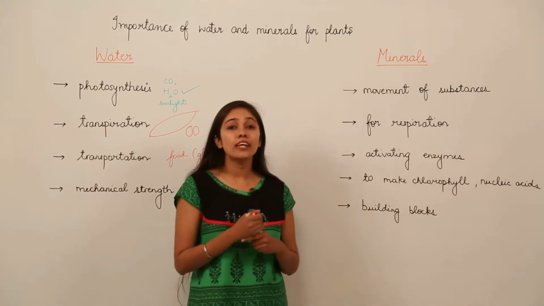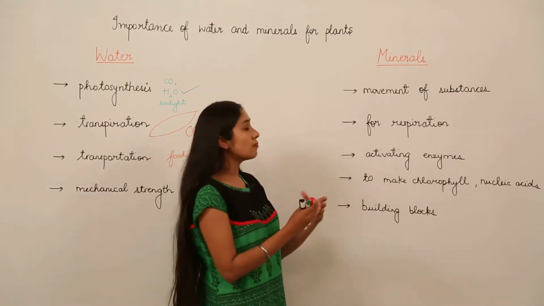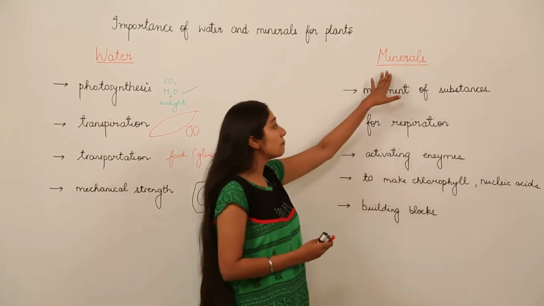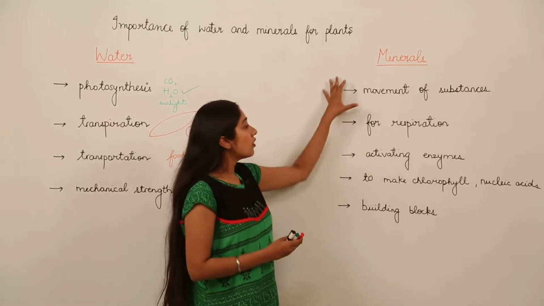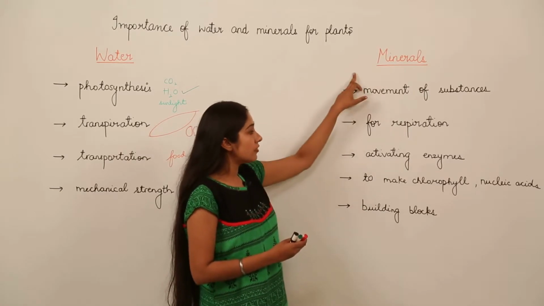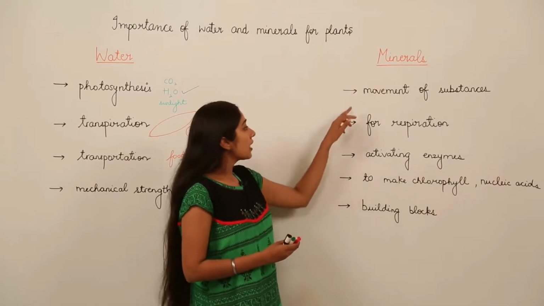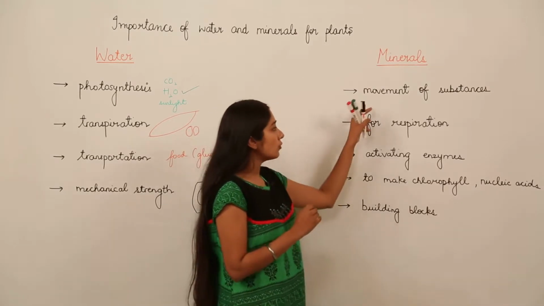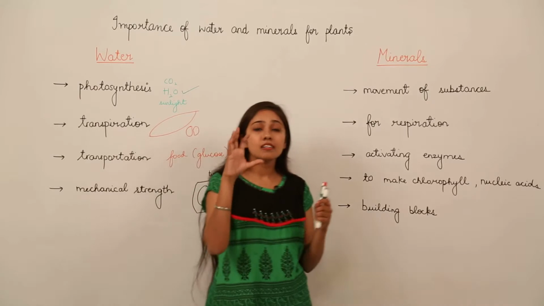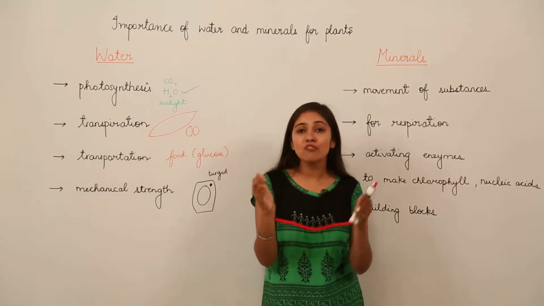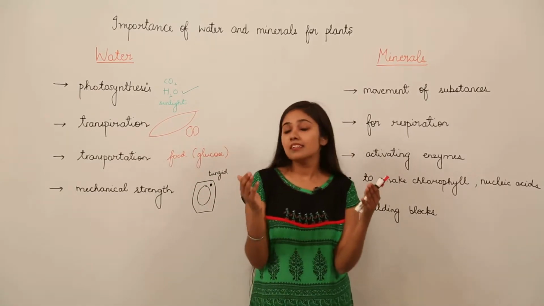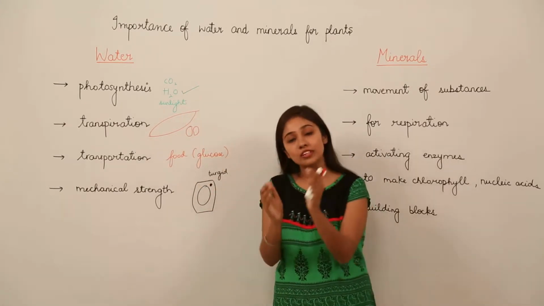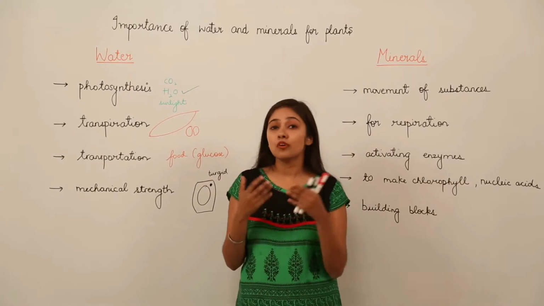Next we move on to another important component that is required for proper functioning and growth of plants, that is the minerals. Right? Now we will discuss the minerals by their functions. First is movement of substances. As you all know, there are some substances which need to move in and out of the cell, because it's not just like plants only need water, carbon dioxide, only 2, 3, 4 substances for their proper growth.